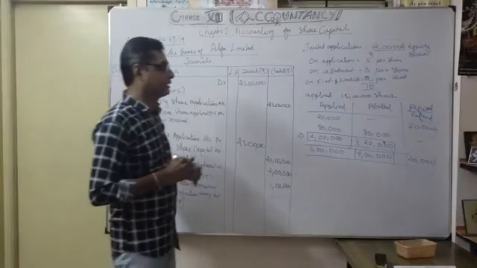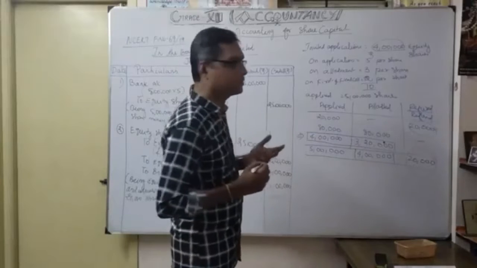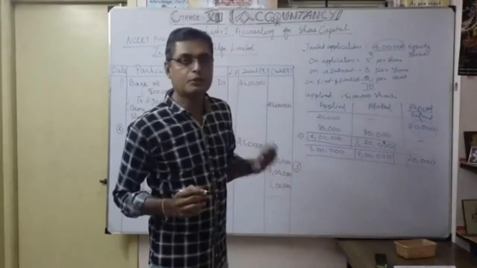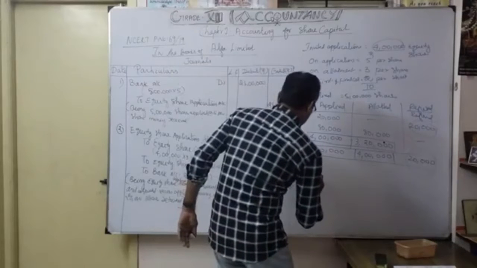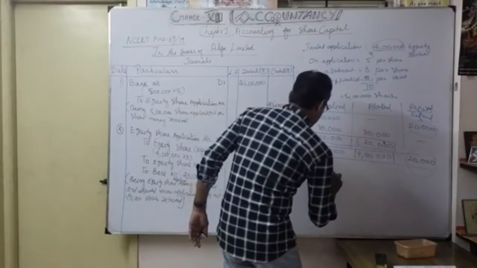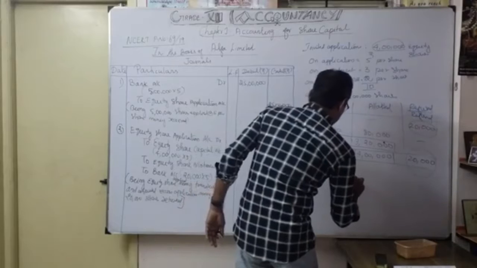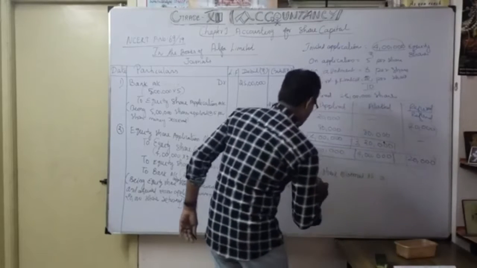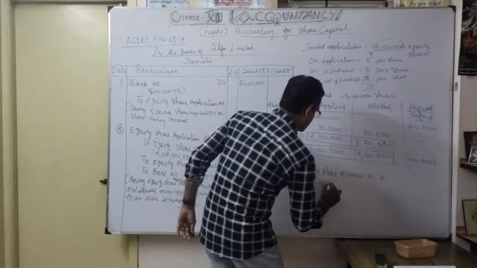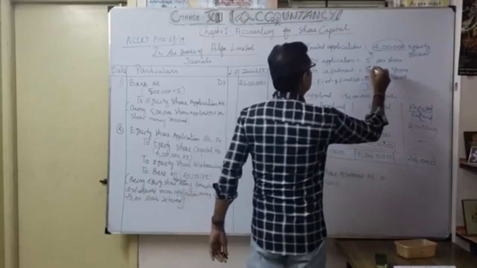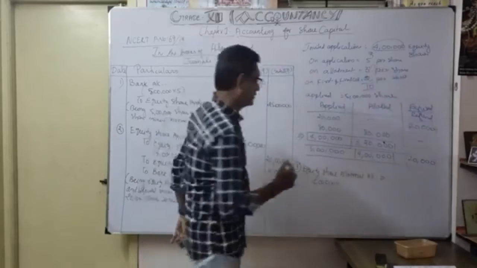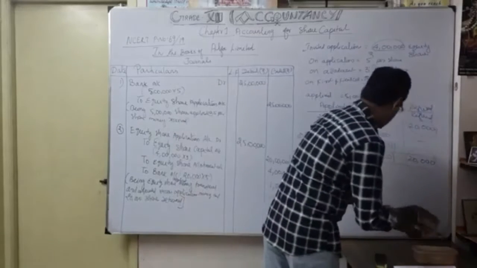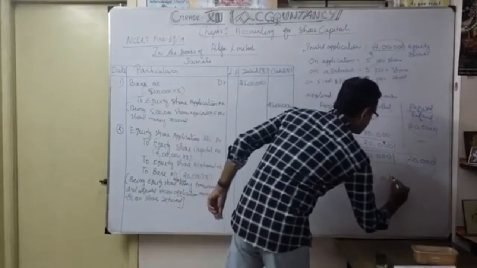Now, what is the third entry? So before going to the third entry, as you know very well, the third entry is the due entry. So as you know, equity share allotment account debit. How much? 4 lakhs into, this is the 3 rupees, isn't it? So 4 lakh into 3, 12 lakhs.